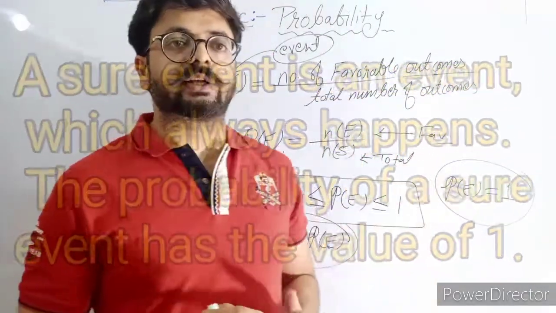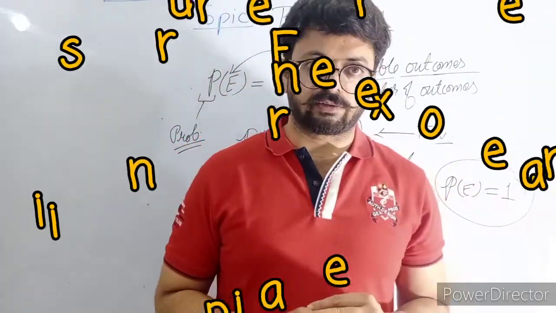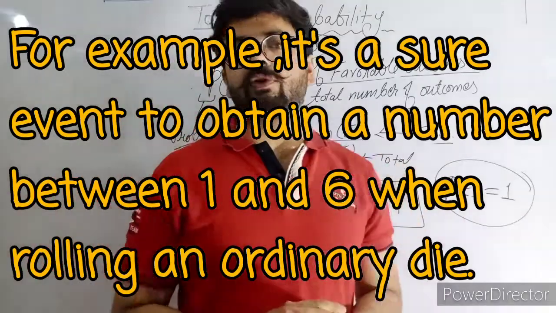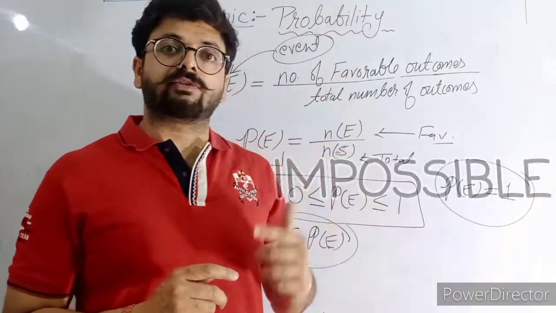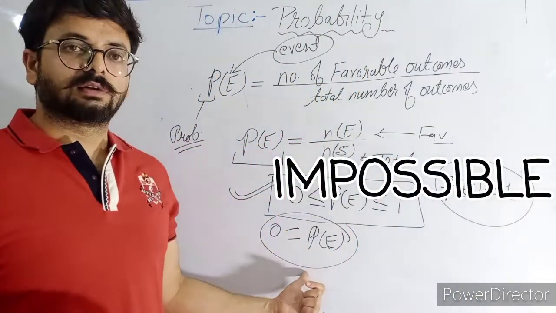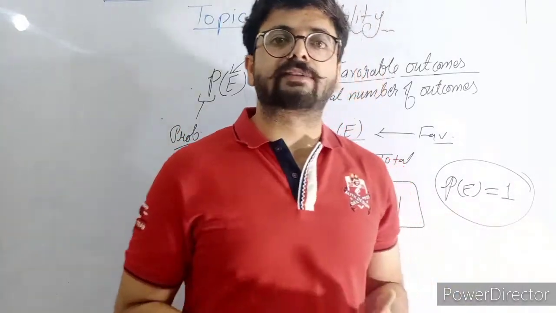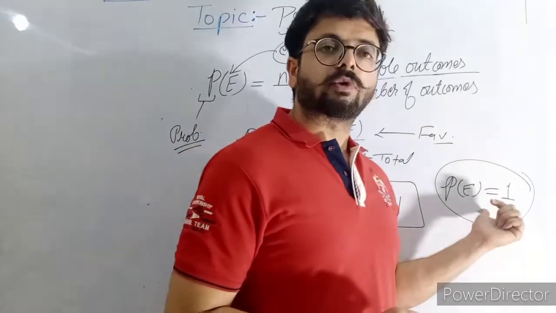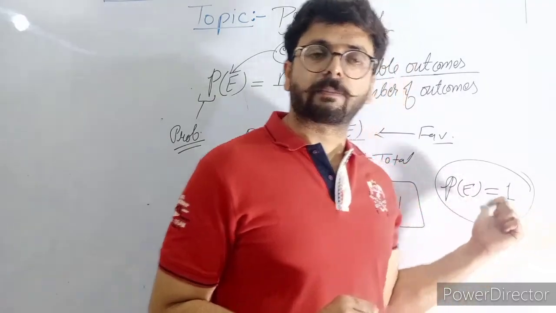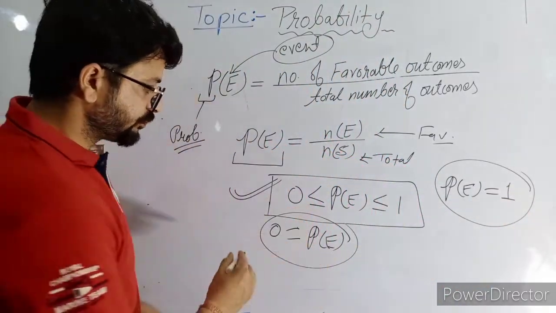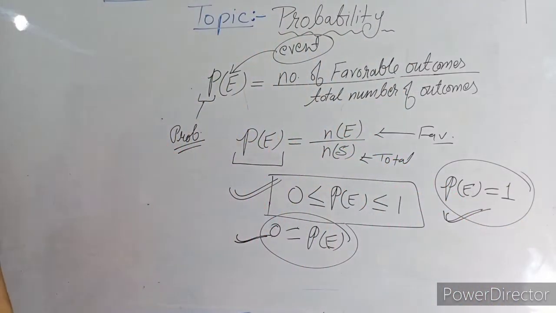I am saying that I am throwing a dice and a number will come from 1 to 6. From 1 to 6 any one number will come. Definitely, 100% sure a number will come. If I am saying I am throwing a dice and 9 will come, impossible. 1 to 6 any number will come. I am saying I am throwing a dice and a real number will come. All numbers are real: 1, 2, 3, 4, 5, 6. So probability is 1 here. So these two, note down: impossible event and sure event.